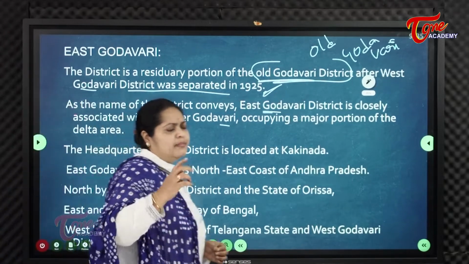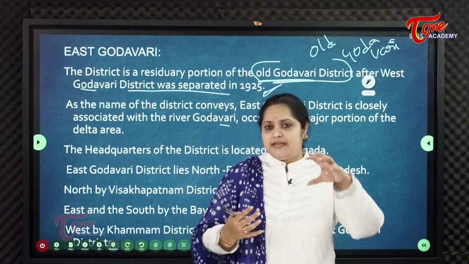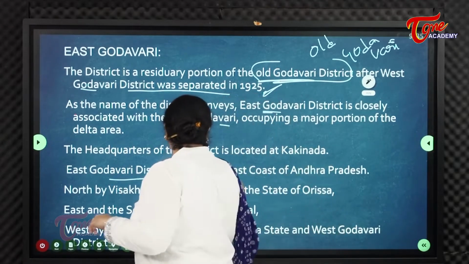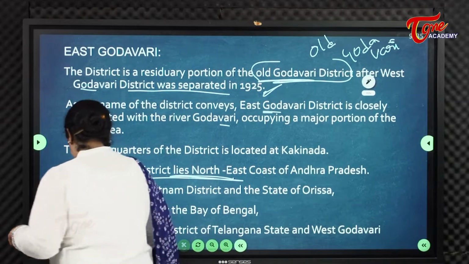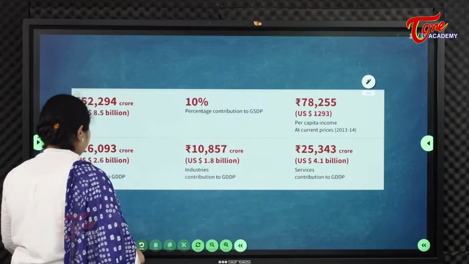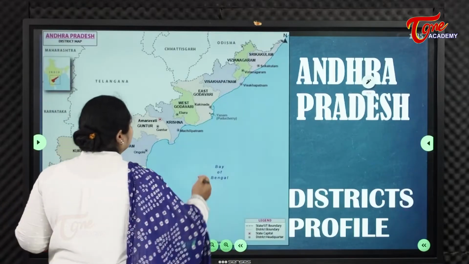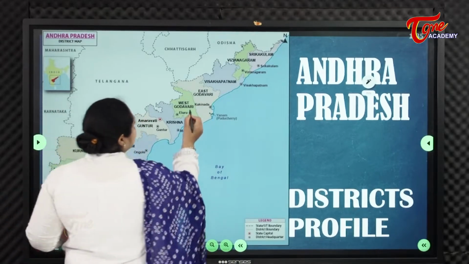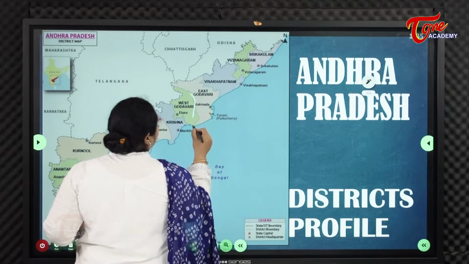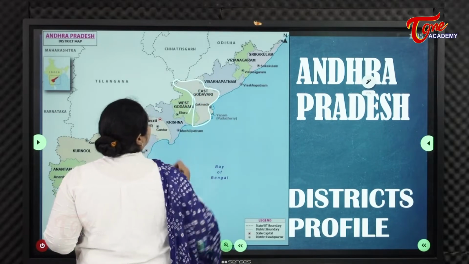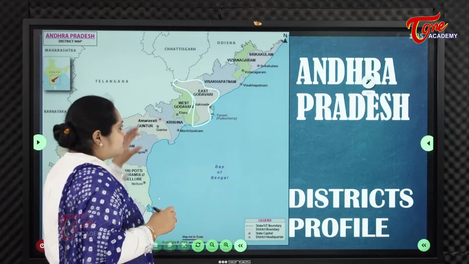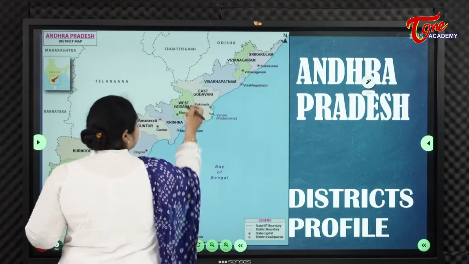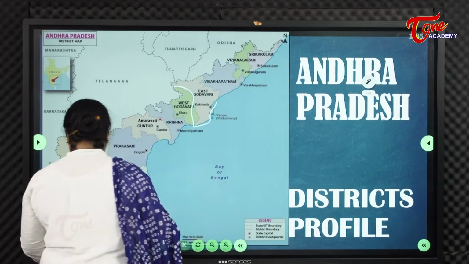What are the boundaries or borders? How is the location of this East Godavari district? East Godavari lies in the northeast. If we look at the map of Andhra Pradesh, it lies in the northeast direction of Andhra Pradesh.